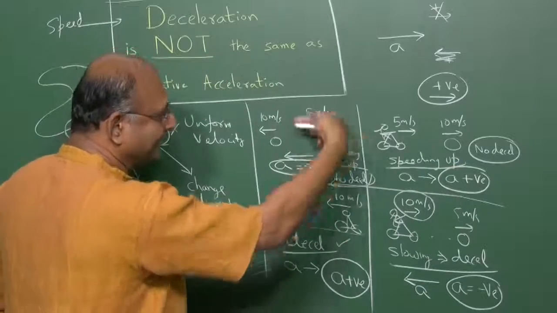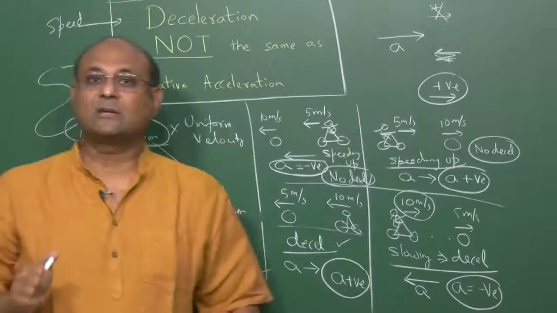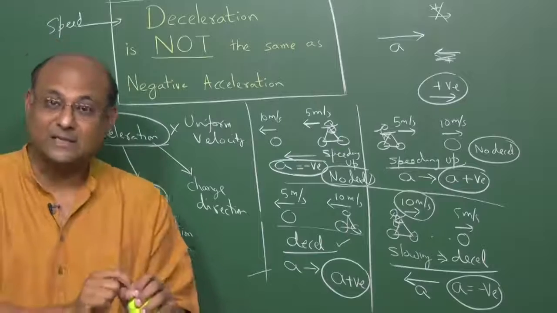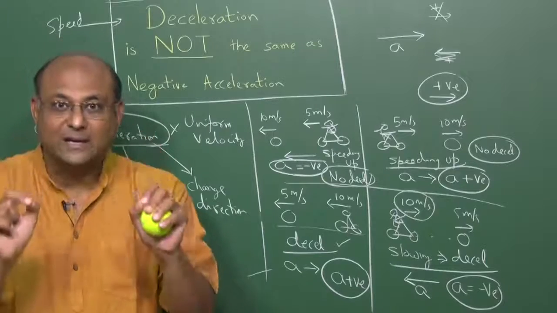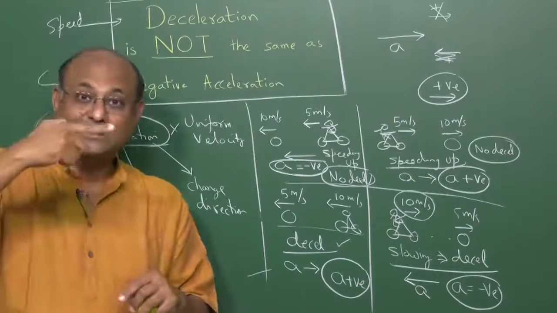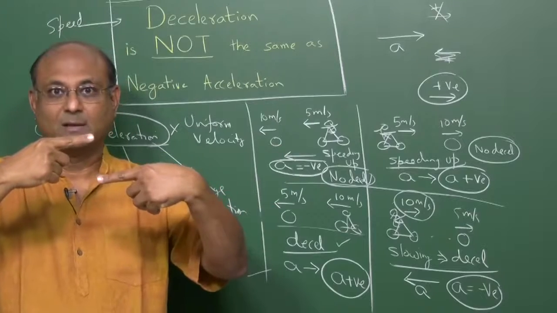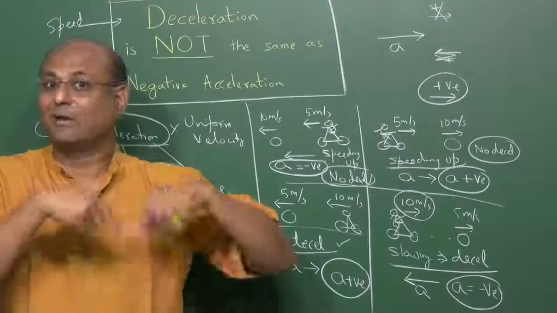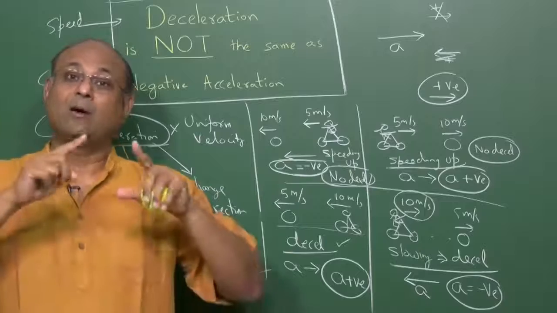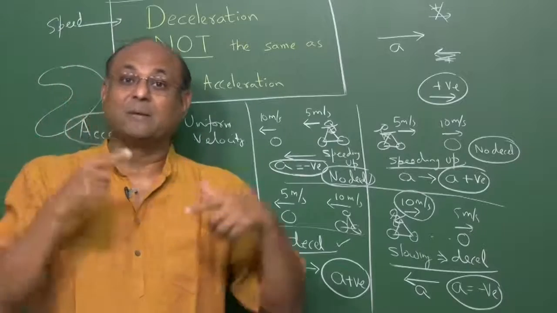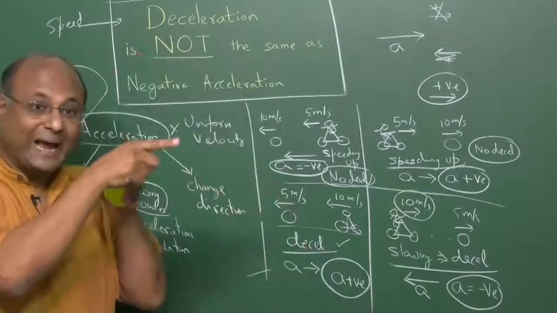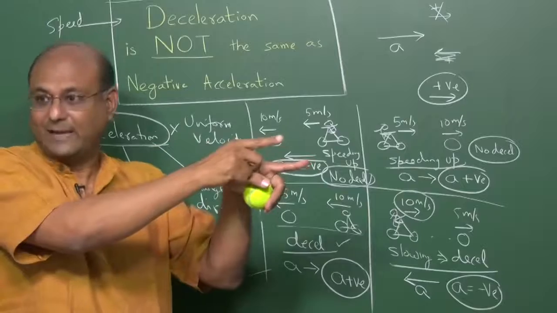Pointing in the same direction, you are speeding up. So actually, instead of saying deceleration is negative acceleration, we should say if you are decelerating, your velocity and your acceleration must be in opposite directions. If you are speeding up, don't say "if you are accelerating, this is also acceleration," right? Opposite of deceleration is speeding up. So if you are speeding up, velocity and acceleration are pointing in the same direction.